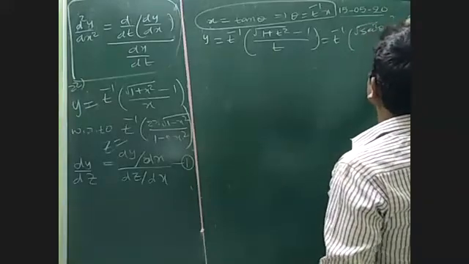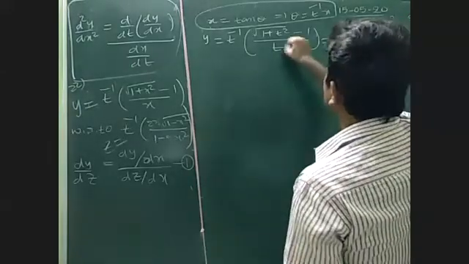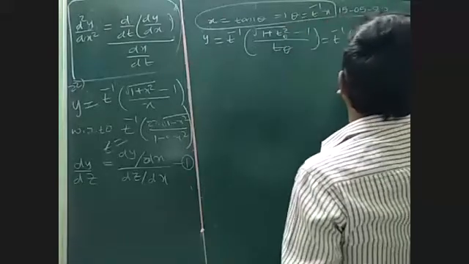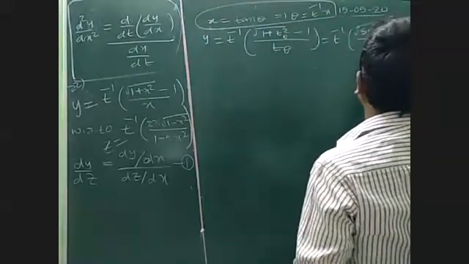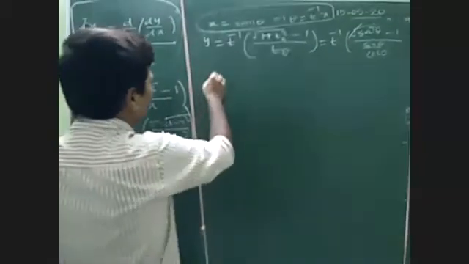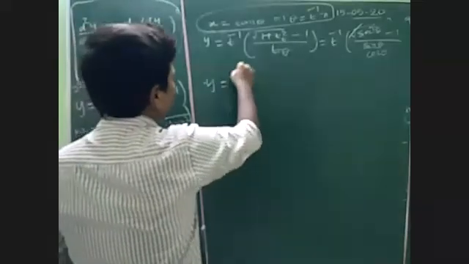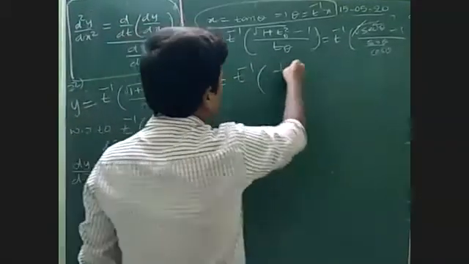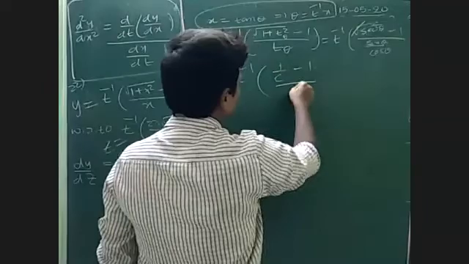secant square theta minus 1 by tan theta. Tan theta can be written as sin theta by cos theta. So the square root gets cancelled. Secant theta can be written as 1 by cos, minus 1 by sin by cos.